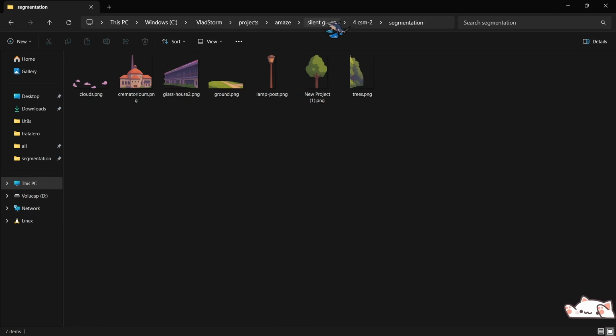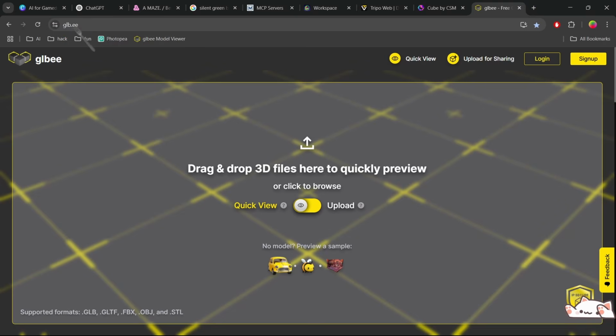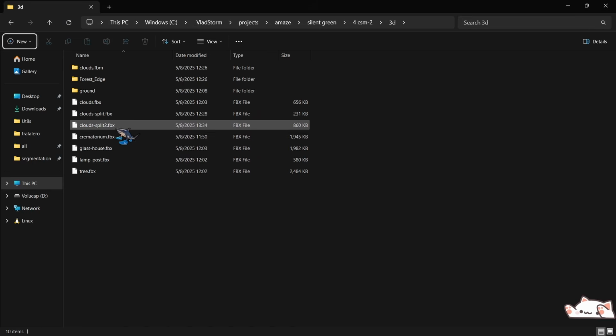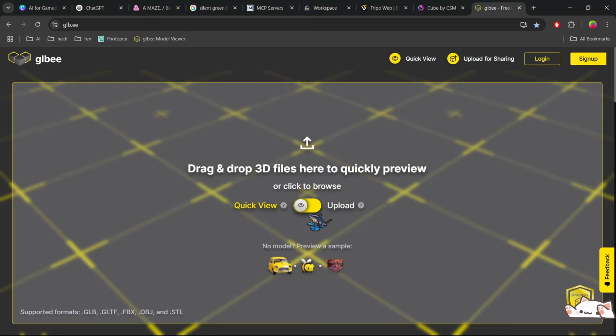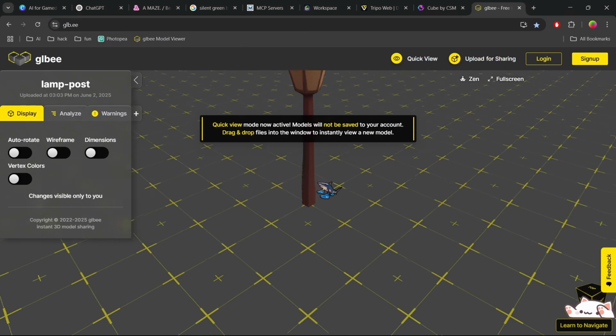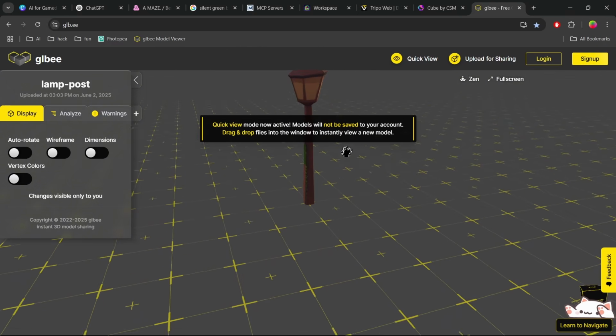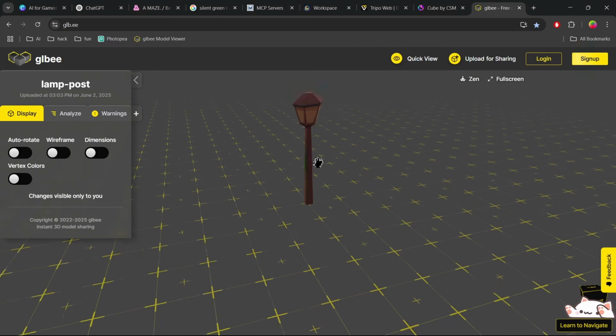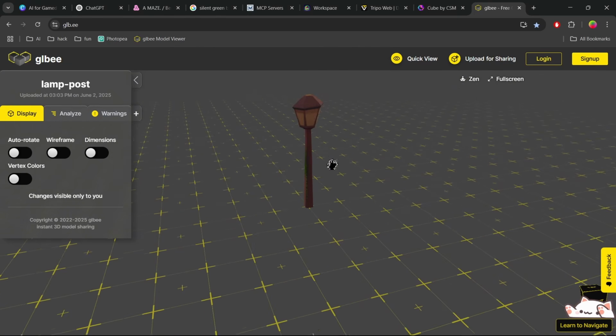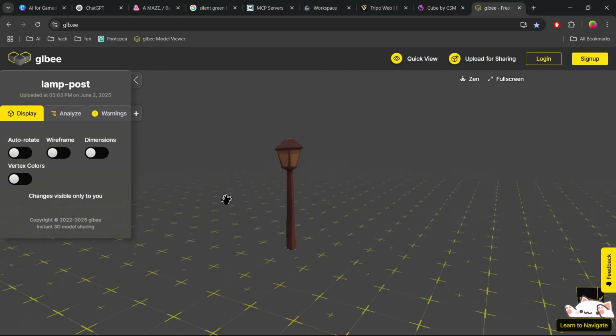And I did that. Let's use this glb online model viewer. If we go, we can see a model of a lamppost, which is a pretty decent lamppost model.